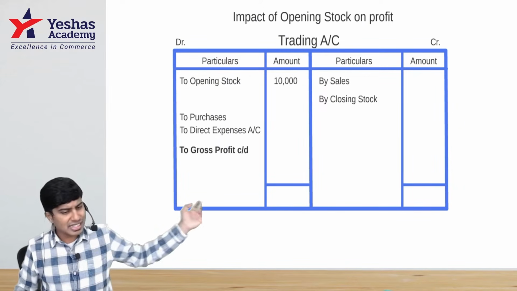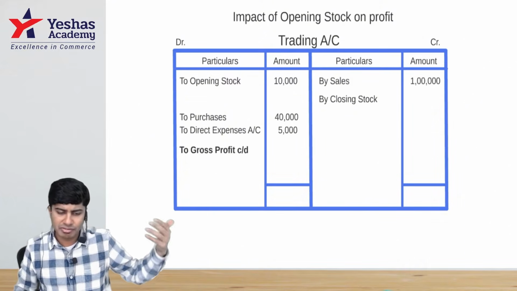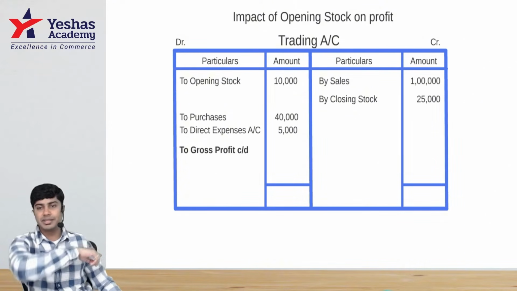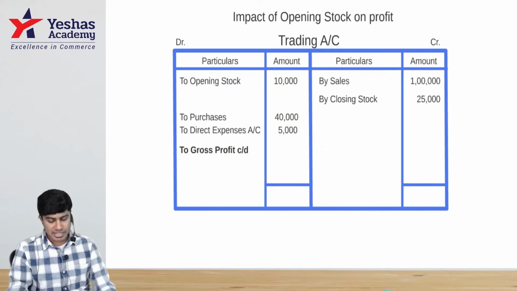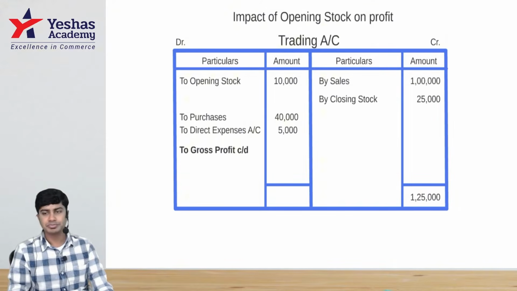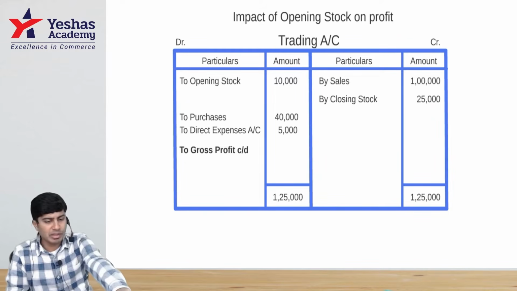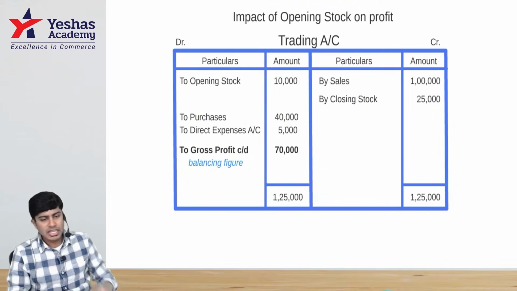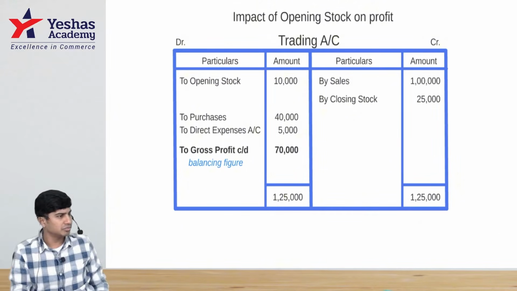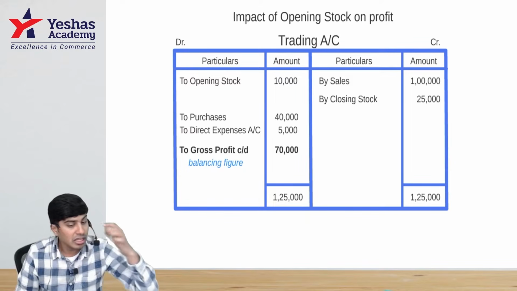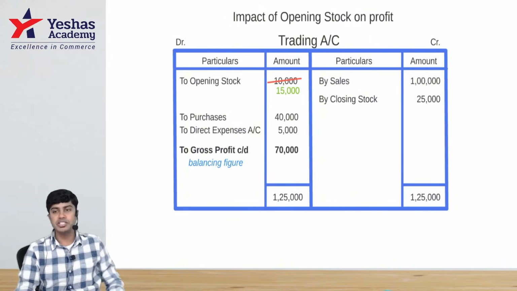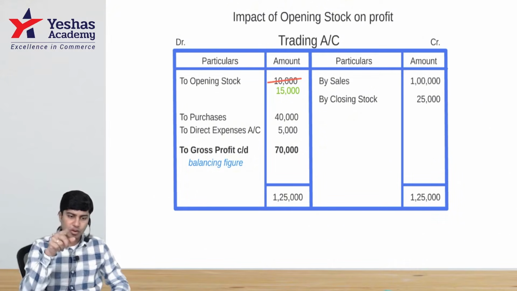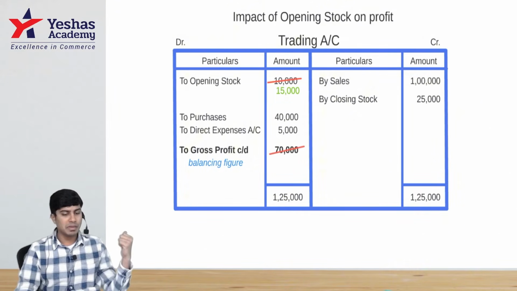Let me explain. Take the same values 10,000, 45, 1 lakh, and 25. Last year, what did I do? I changed my closing stock by increasing it by 5. Let's say that way I'll change my opening stock by 5. Right now, how much is GP? 125 minus 55, you have 70. If I increase my opening stock by 5, opening stock becomes 15. Now see what will be my GP. Credit side total 125 remains same. Deduct 15, 40 and 5 from the same. My GP became 65.